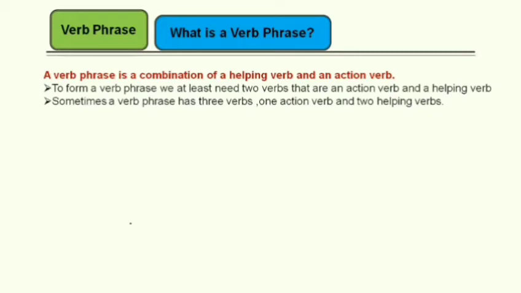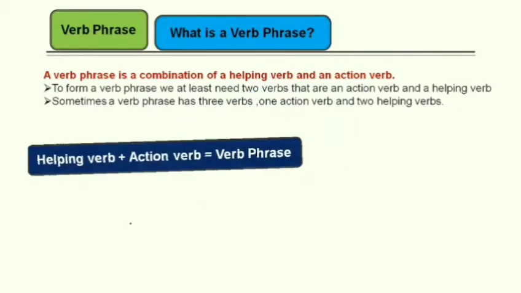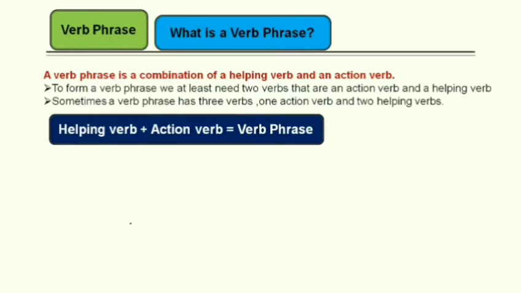Sometimes a verb phrase has three verbs. One is an action verb and two helping verbs. And to remember the verb phrase definition, you can use this formula also. Helping verb plus action verb equals verb phrase. Let's now get more clear about verb phrase with the help of a few examples.